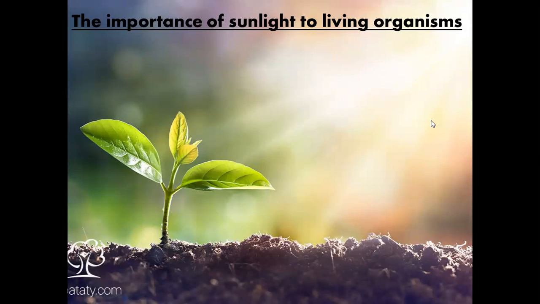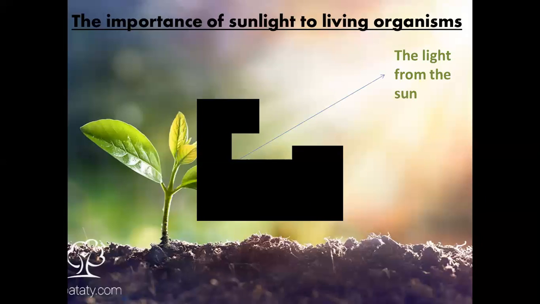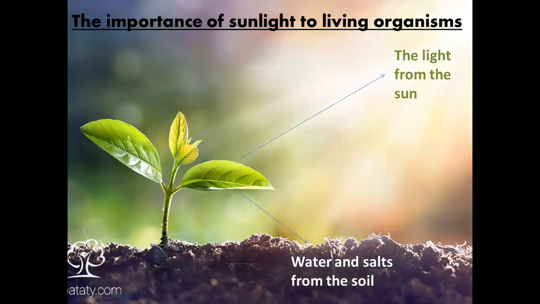So we will start with the plants. What is the importance of sunlight to the plants? Okay. Plants need four things to live and grow. First, they need the light from the sun, or the sunlight. And they need water and salts from the soil.